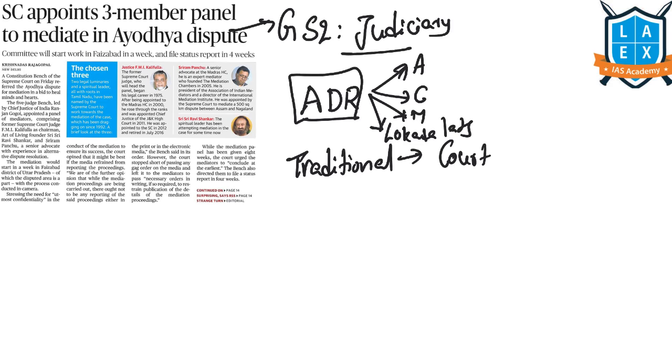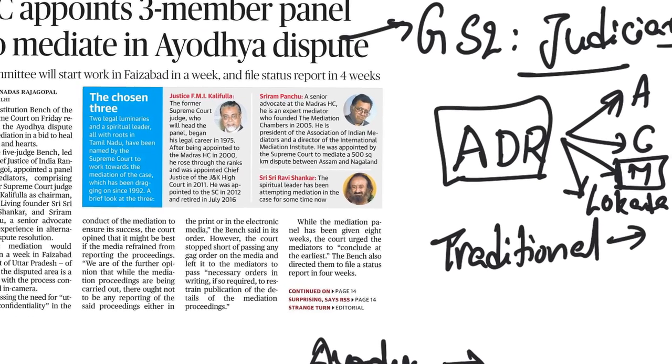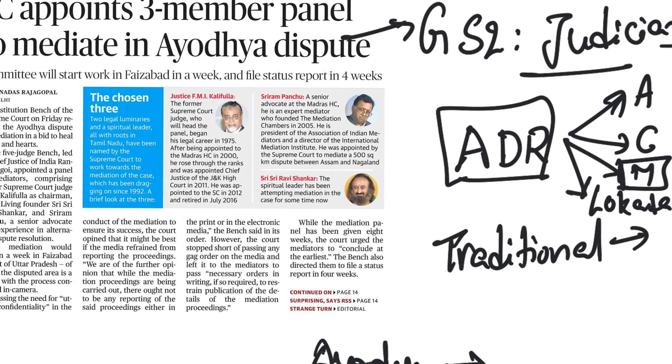Now, we have seen about mediation yesterday, because the Supreme Court wants to resolve this Ayodhya dispute regarding the Ram Janmabhoomi and Babri Masjid issue. So, yesterday the Supreme Court chose 3 mediators to resolve this dispute through this alternate dispute resolution mechanism called mediation.